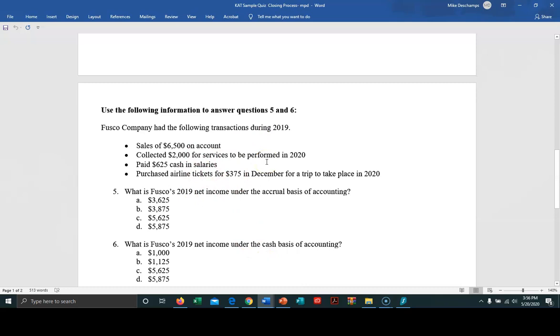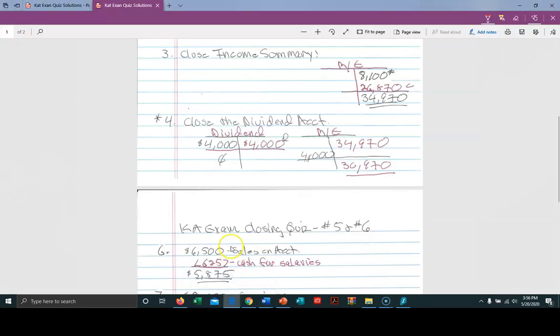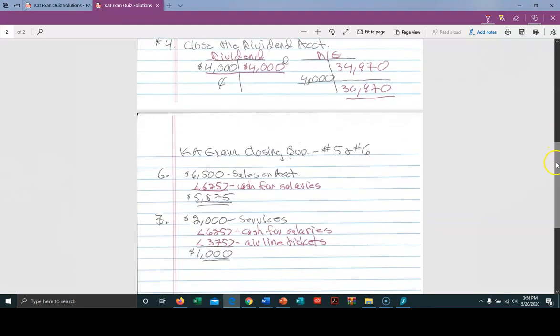All right, let's look at one more question related to this piece of information. What is Fusco's 2019 net income under the cash basis of accounting? All of a sudden, things that we couldn't use before, we can use in calculating it for that basis. So when we talk about net income under the cash basis of accounting, we collected $2,000 for services.